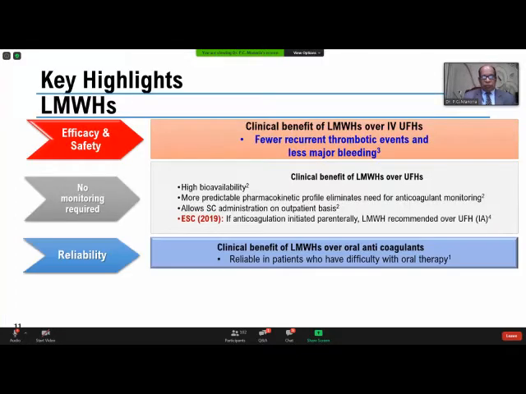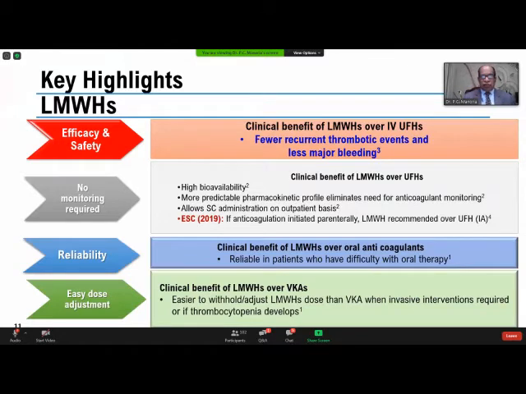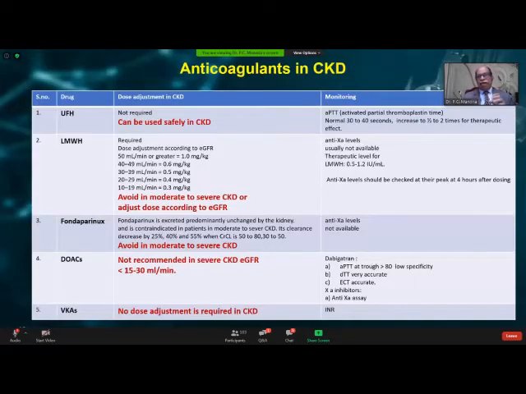Low molecular weight heparins have good efficacy and safety. There's no monitoring requirement. Reliability is good and dose adjustment is easy. Many times we have patients who have associated CKD, and then you must remember that you can use unfractionated heparin safely, but LMWH should be avoided, or if you are using it, you have to adjust the dose according to the creatinine clearance or eGFR.